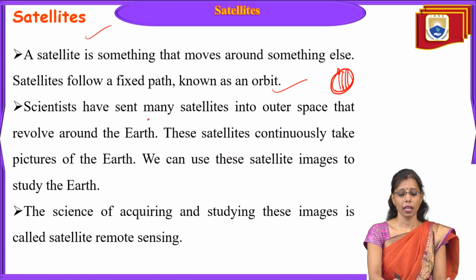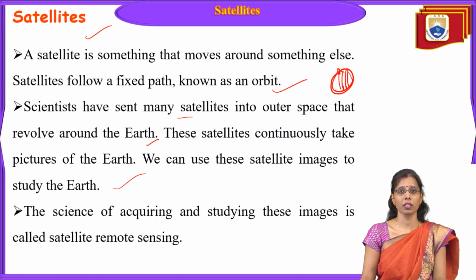Scientists have sent many satellites into outer space that revolve around the Earth. These satellites continuously take pictures of the Earth. We can use these satellite images to study Earth surface features. Like we have Earth resource satellites, which give information about Earth resources, like water bodies, vegetation, forest, and all the resources on the ground.